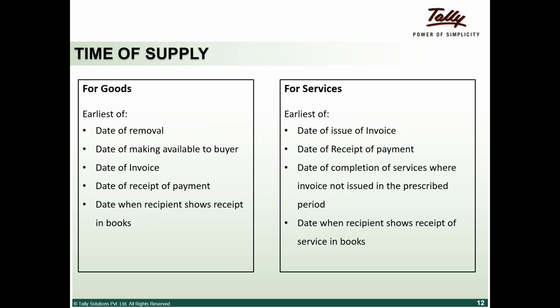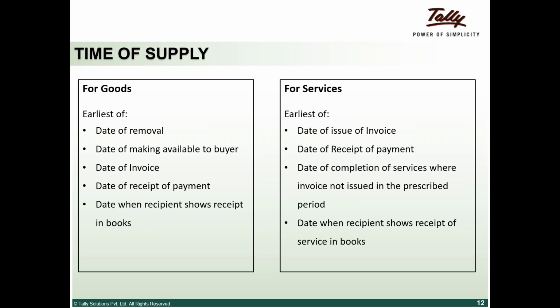For services, again, it's the earliest of the date of issue of invoice, which we spoke of earlier. Even though the service may not have been rendered, if I've issued an invoice, it is deemed that the service has been supplied. The date I receive payment: if I receive payment before even rendering a service, the supply of service gets triggered.